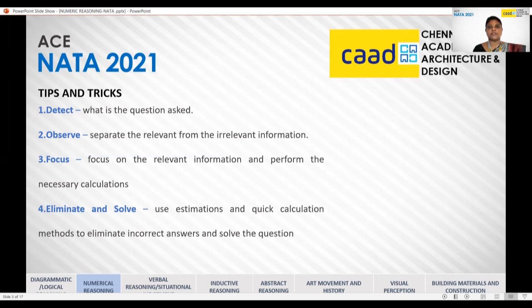Then once the relevant information is collected, focus and find the proper solution for the problem, the formulae, the theorem used, anything, and do the necessary calculations and solve the problem. Once you solve the problem, take the 4 options, eliminate the wrong ones, and fix the correct option. So this is going to give you the right way of solving the numerical reasoning questions.